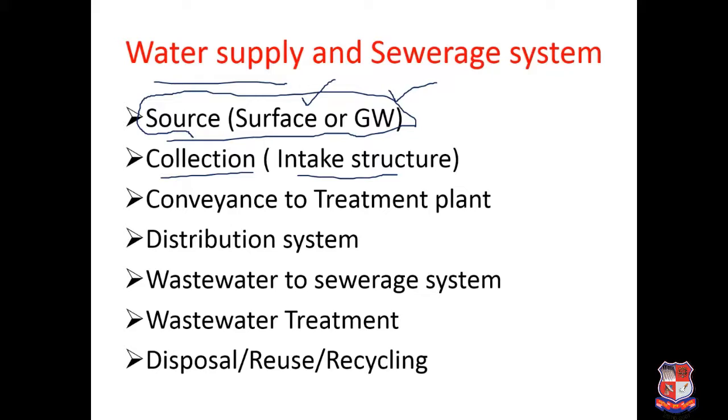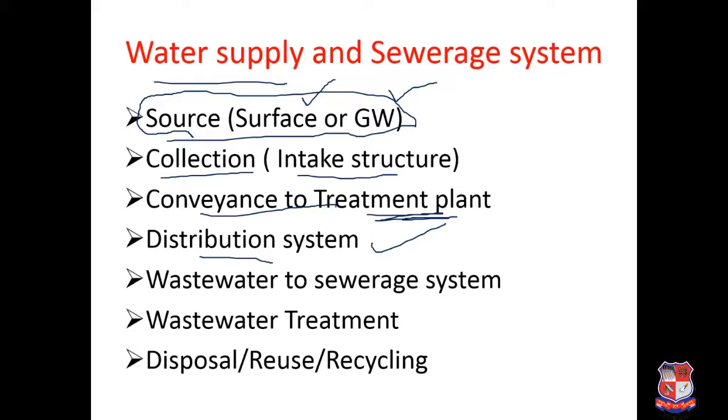Once we are collecting water from the surface water source, it has to be conveyed to the treatment plant, that is the water treatment plant. This conveyance consists of pipeline. Once it has reached the treatment plant, different treatment methods are applied so that this water fulfills the requirement of IS 10500:2012, and that water is then to be distributed. So after complete treatment in the water treatment plant, water is supplied through the water distribution system. This is also one of the topics that is included in detail in your 6th semester.